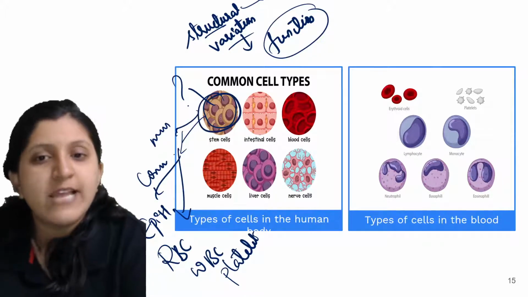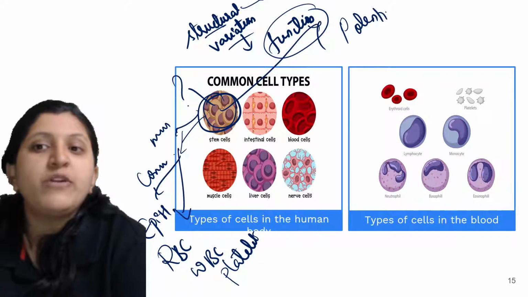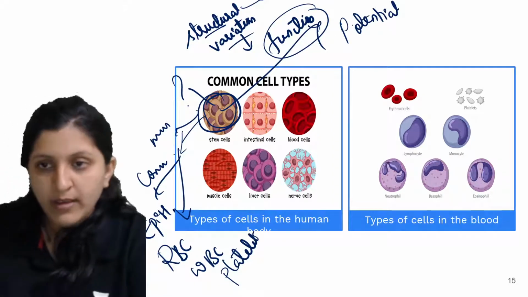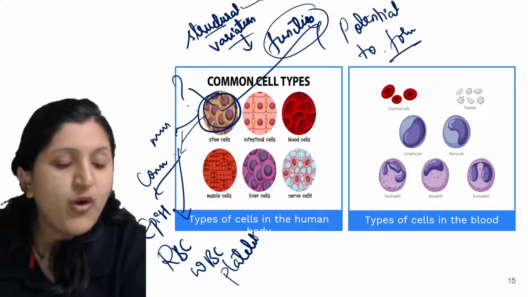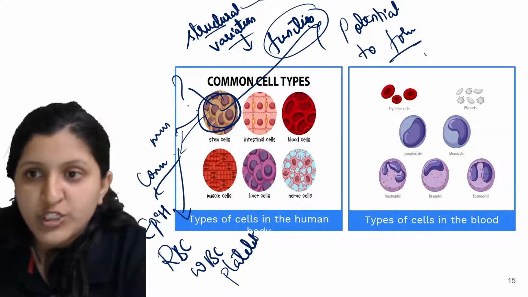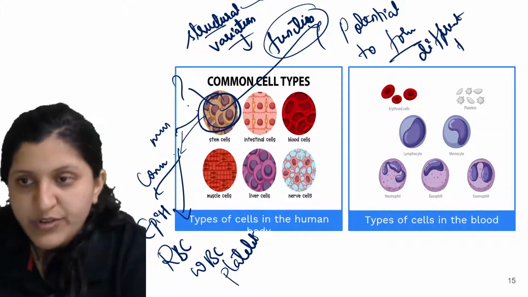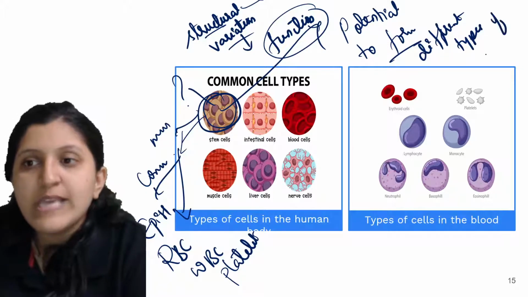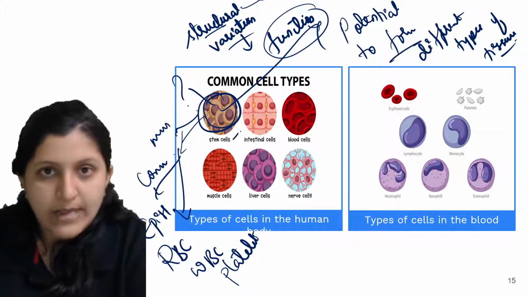So when we mention a stem cell, it has the potential to form different types of tissues. That type of cell is called a stem cell.